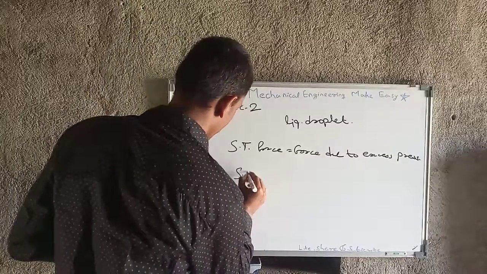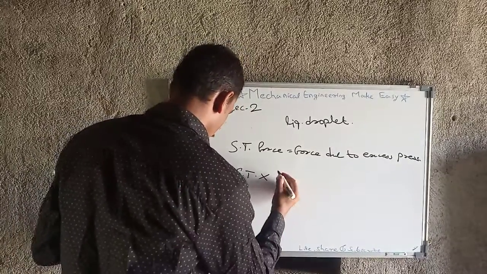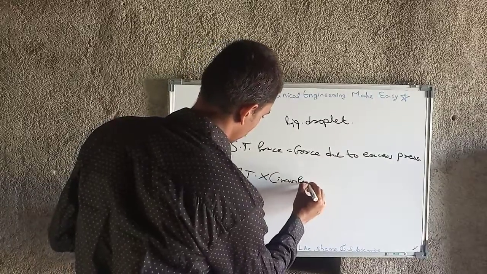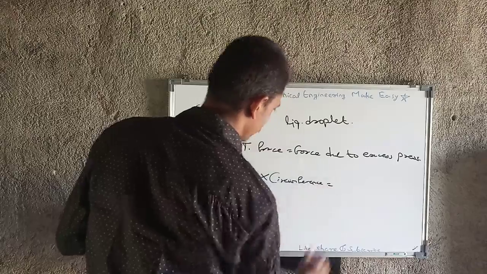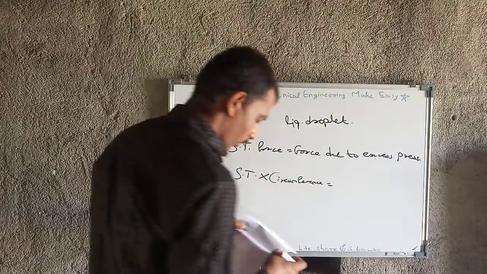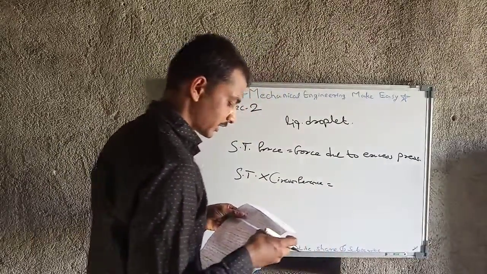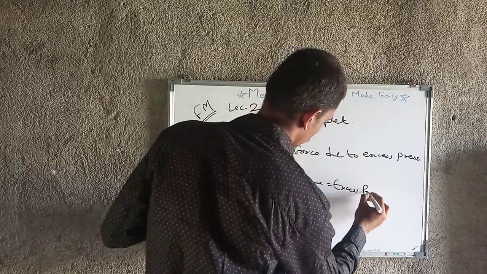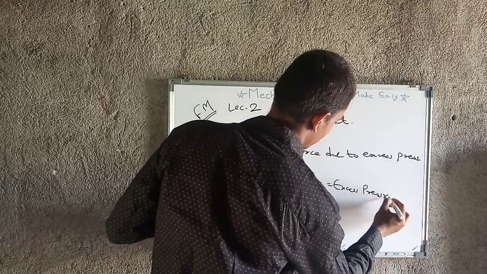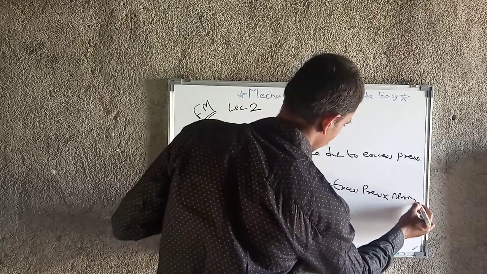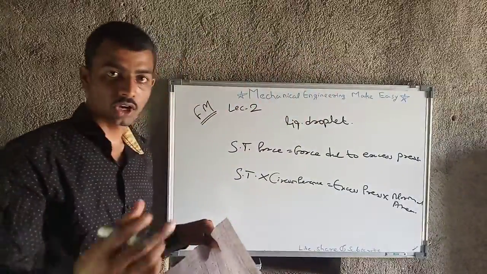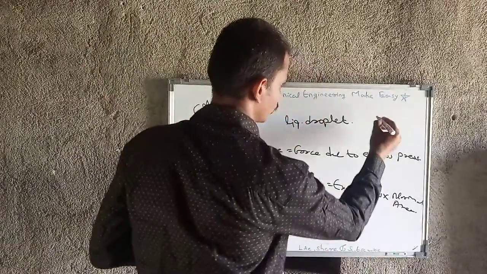It is surface tension into circumference, which is equal to excess pressure into normal area. Okay, if you are not getting it, then I will give you one more figure.